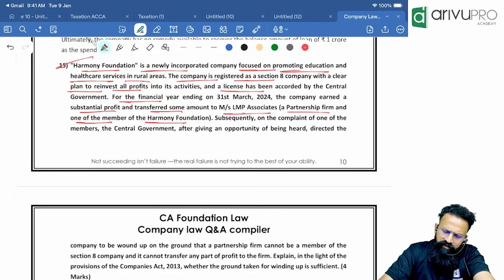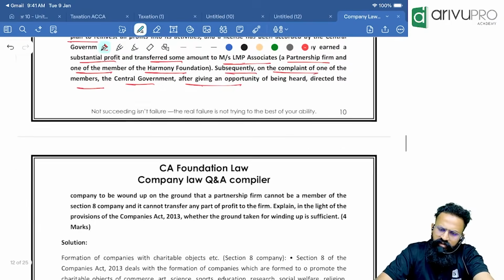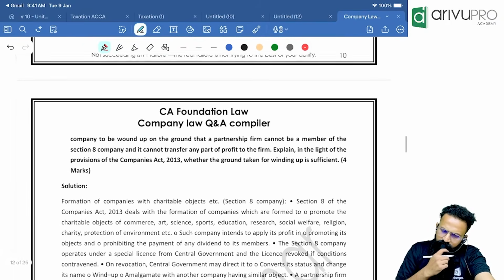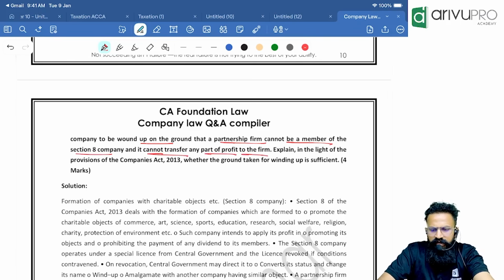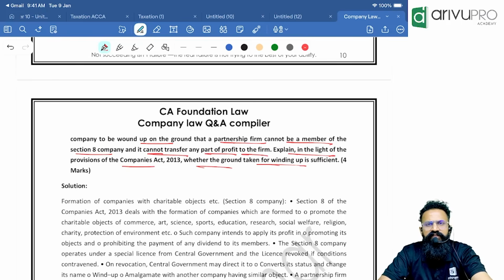one of the members of Harmony Foundation. Subsequently, on the complaint of one of the members, the CG, after giving an opportunity of being heard, directed the company to be wound up on the ground that the partnership firm cannot be a member of a Section 8 company and it cannot transfer any part of the profit to the firm. Explain in the light of the provision whether the ground taken for the winding up is sufficient.